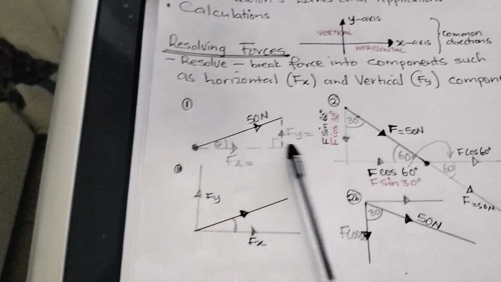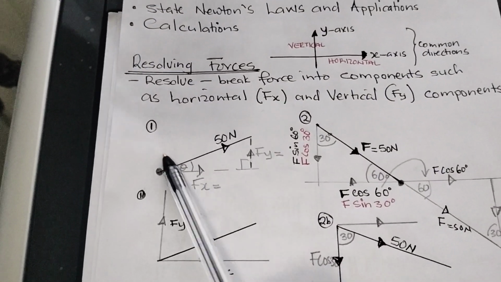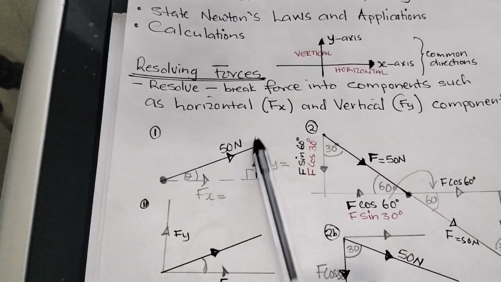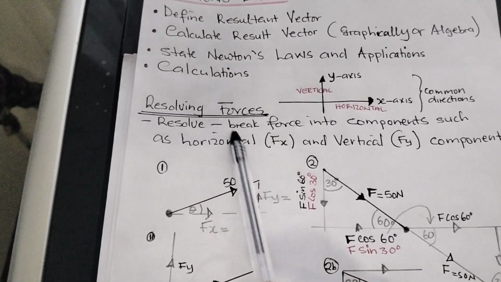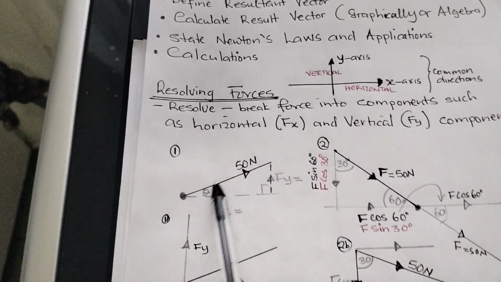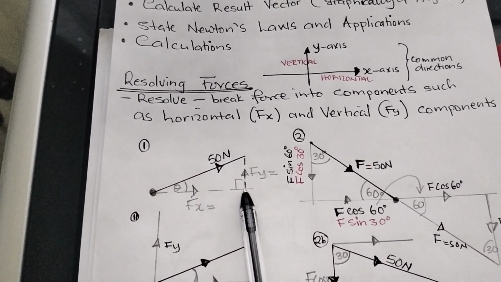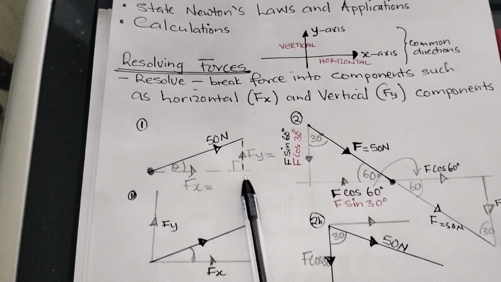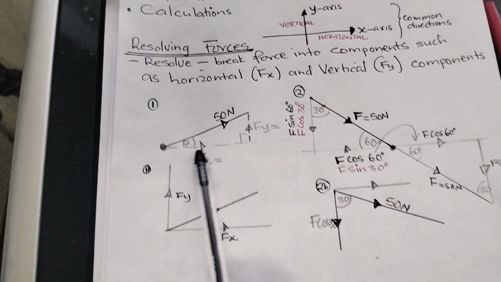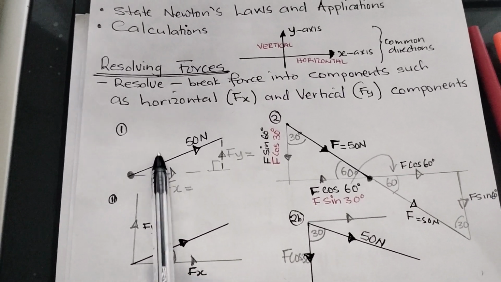Like this force of 50 newtons and there is another force of 50 newtons. Look at their directions. They are not aligned to the x-axis and the y-axis, but we can do what we call resolving a force, trying to align them along this. So this force has got a component which acts along this line and another component which acts along this line. So how do we resolve a force? You just draw lines along the x-axis and along the y-axis following the force.